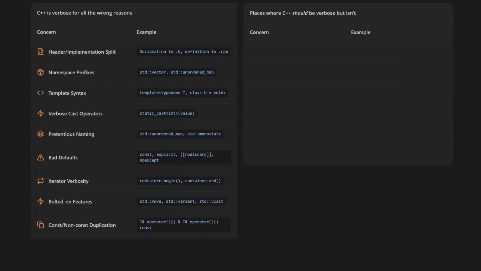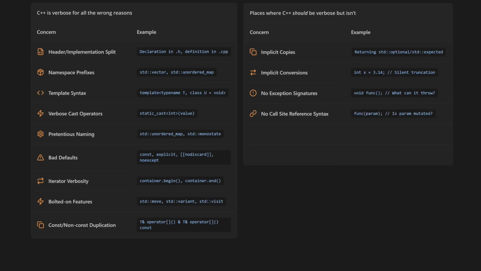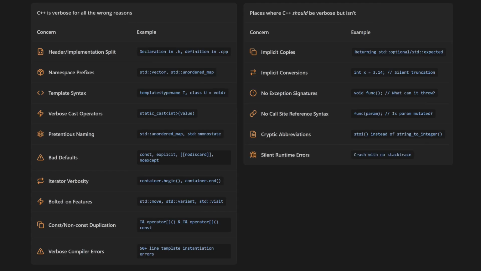That being said, when it comes to things that are actually important, there's barely any verbosity in the language at all. Copies should be more explicit. Implicit conversions should be explicit. Functions don't tell you what exceptions they throw like in Java. It doesn't have call-side reference syntax like Rust. And there's so many cryptic abbreviations that should have just been written in plain English. You could say the same thing about the errors too. The compile time errors are disgustingly verbose, but the runtime errors won't even print the stack trace. When it comes to verbosity in the language, C++ is a total farce that has it all completely backwards.